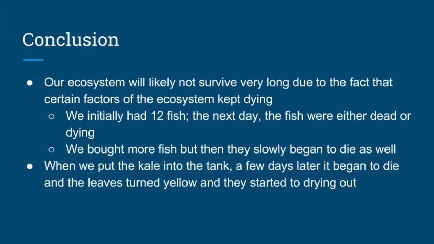Another factor of our ecosystem that was not successful was the kale. When we put the kale into the tank, a few days later it began to die and the leaves turned yellow and started to dry out. Thus, the plant was not obtaining the necessary nutrients in order to be healthy.